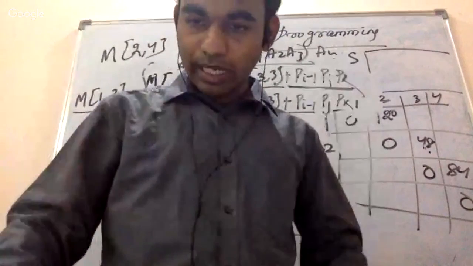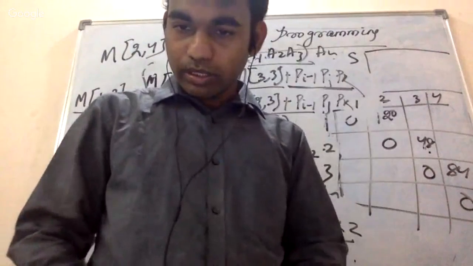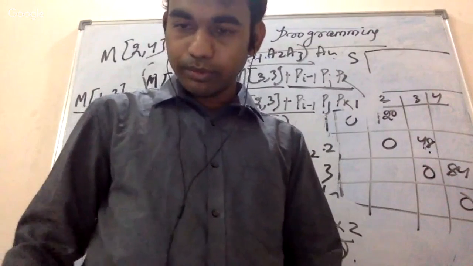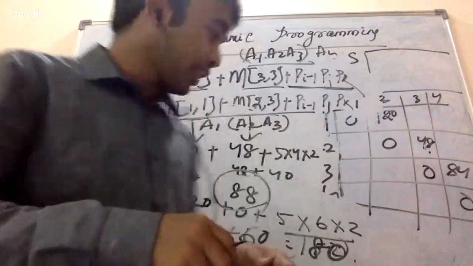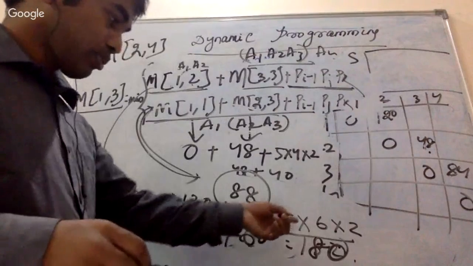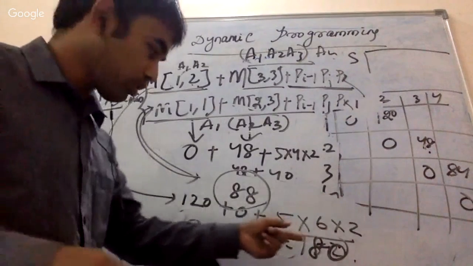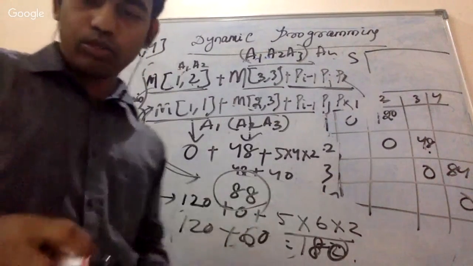Okay, I think it can't be 32. Yeah, it can't be 32. That was my mistake actually. So it should be 5 plus 6 plus 2, which is 60. Yeah, that's true.